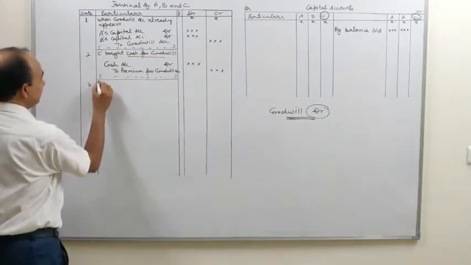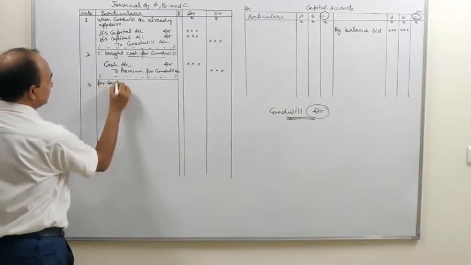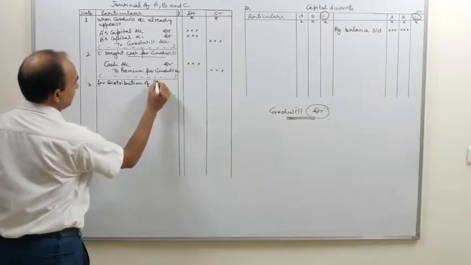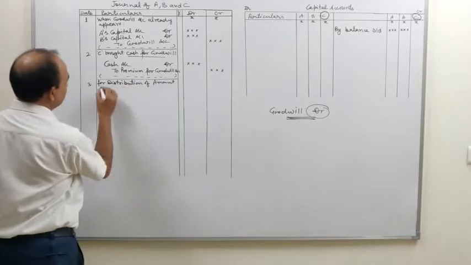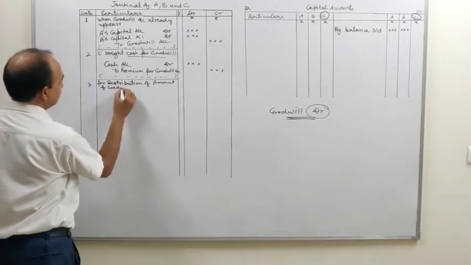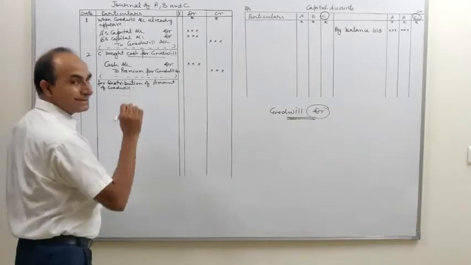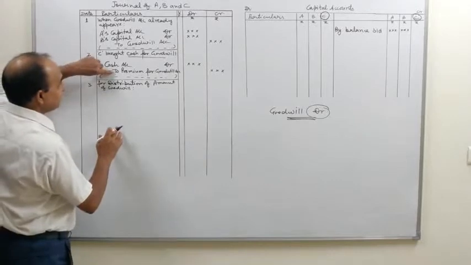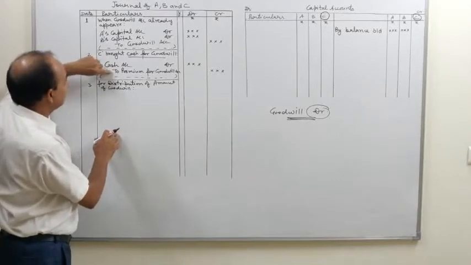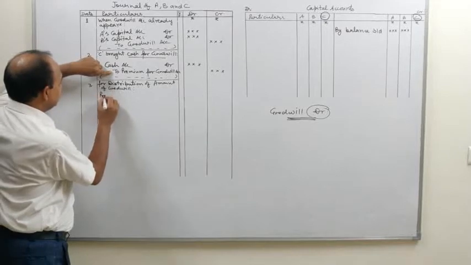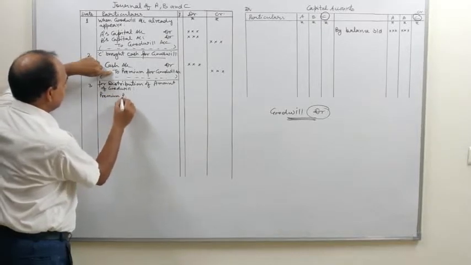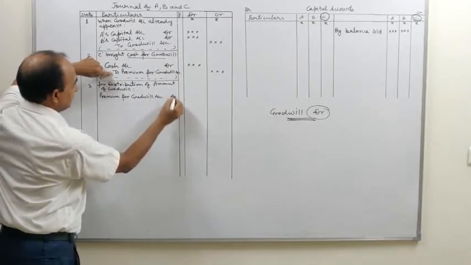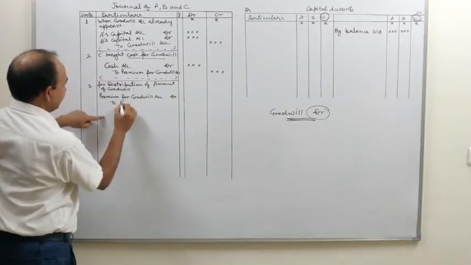Third entry, for distribution of amount of goodwill brought in by C. Students, see this, the journal entry will be, when this amount is transferred to A and B's capital account, it will be debited, and the journal entry will be premium for goodwill account debit to A's capital account